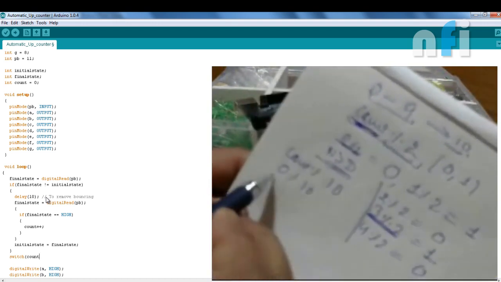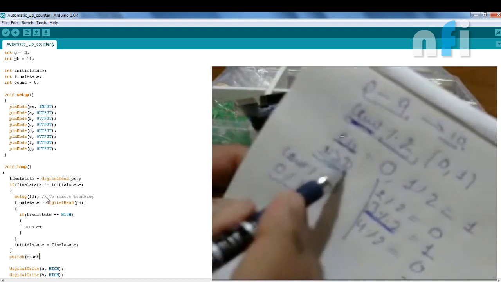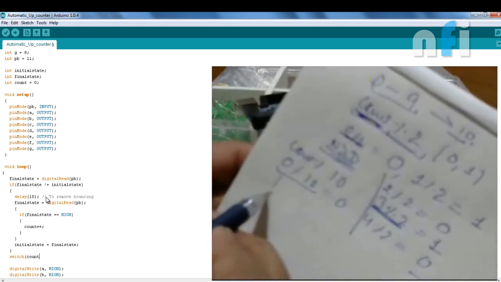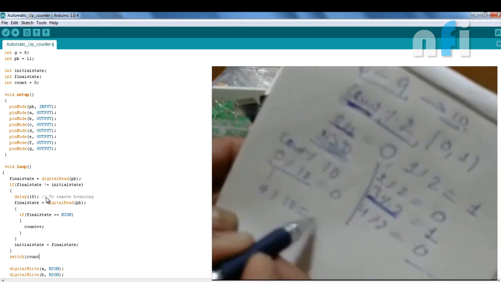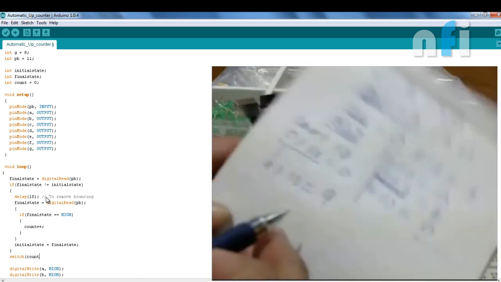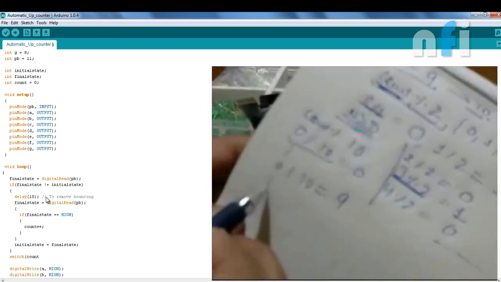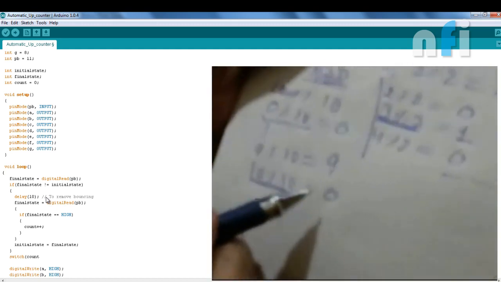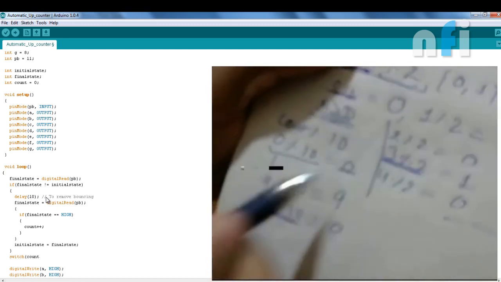Why? For 0%10 the condition is false, so it will automatically print 0, and so on up to 9. It will automatically print 9. Now for 10%10, the remainder of 10 by 10 is 0, so it will go back to 0.